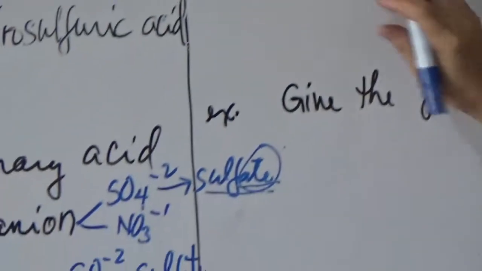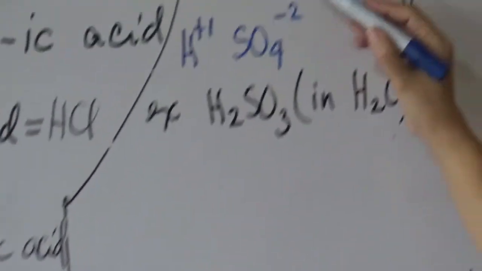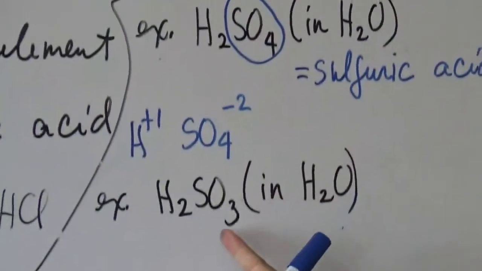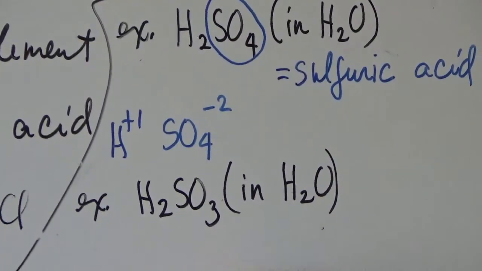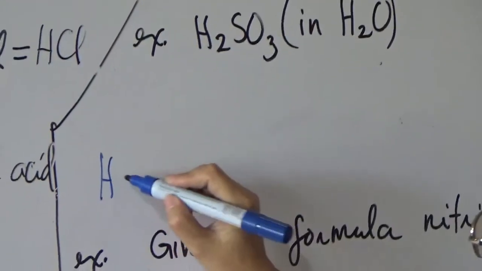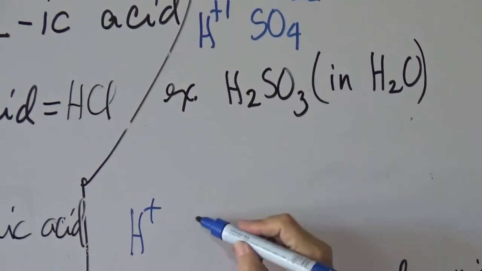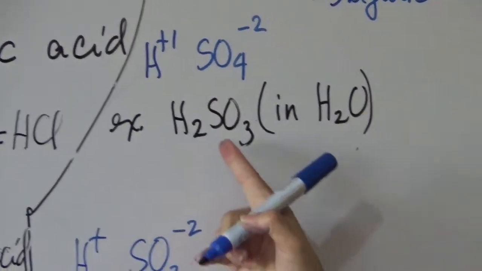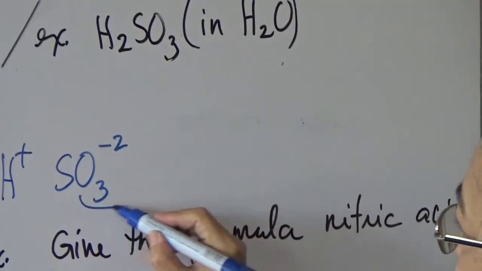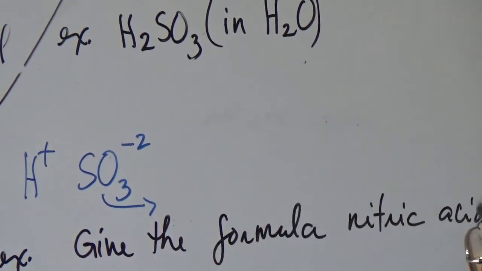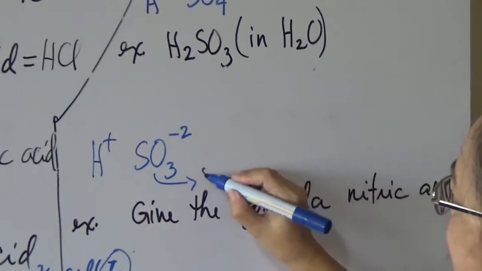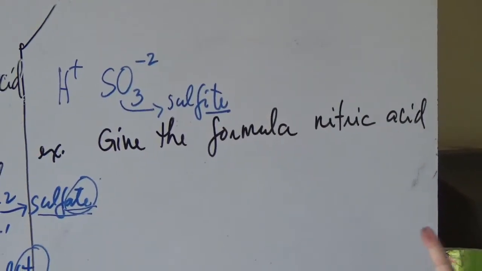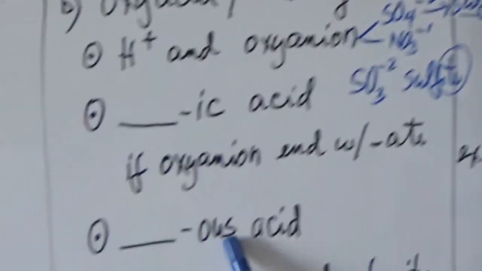Okay. Second example. Take note, you have H2SO4 and H2SO3. So this one is sulfate, this one is sulfite. So again, you have here the hydrogen plus 1, then the oxy anion SO3 negative 2. So the formula will be H2SO3. The name of SO3 is sulfite. It ends with "ite," so the suffix for the name of the acid will be "ous."